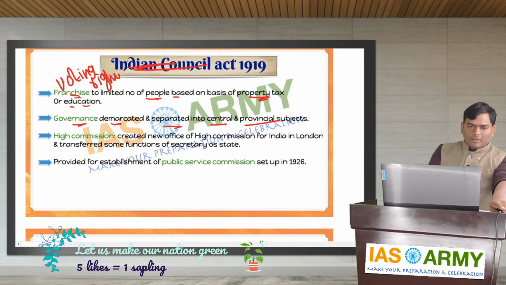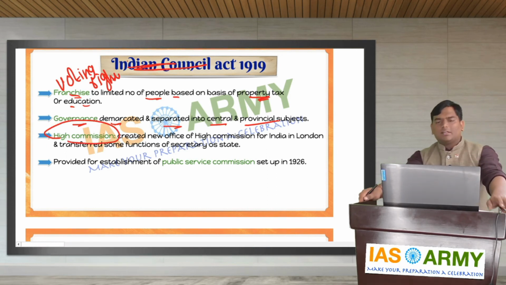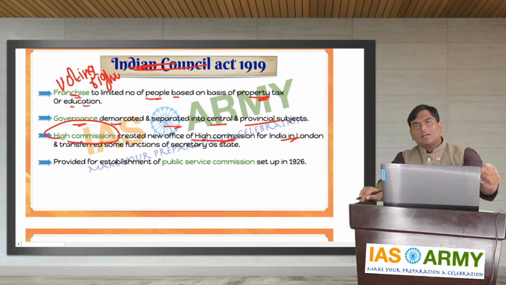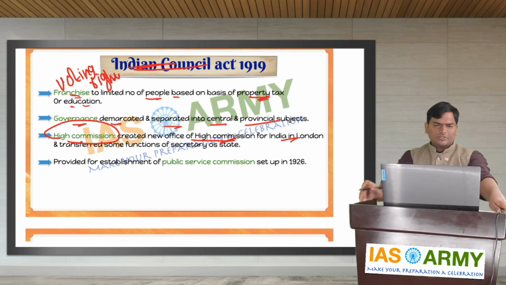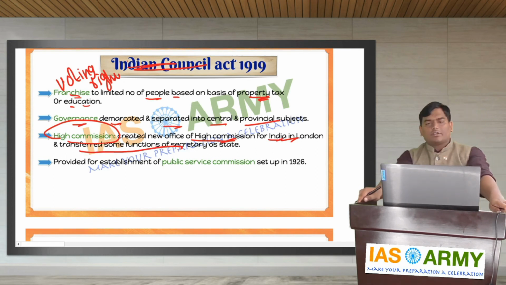Next one, the most important thing, High Commission. This overseas office was created. It created a new office of High Commission for India in London. It is nothing but a diplomatic outpost for India created in London, that is High Commission, and it transferred some functions of Secretary of State.